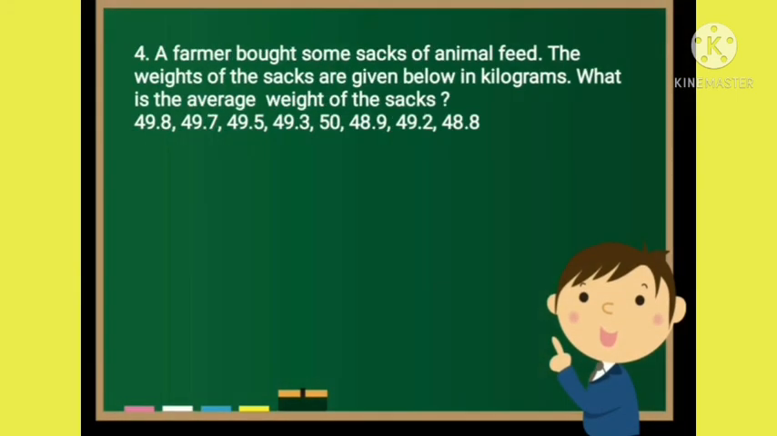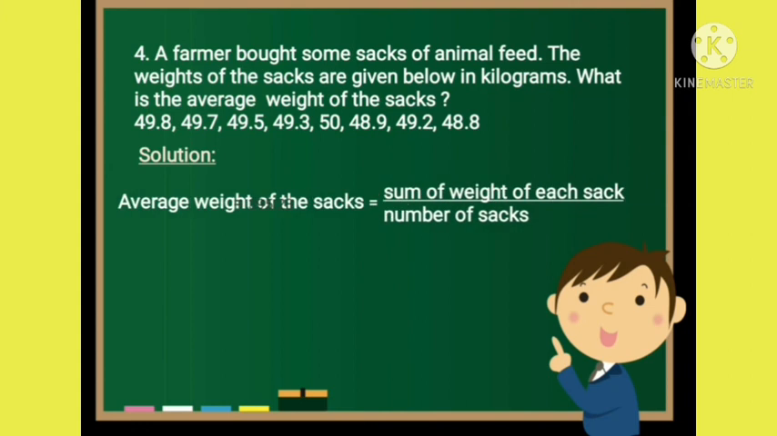Let us see the fourth sum. A farmer bought some sacks of animal feed. The weights of the sacks are given below in kilograms. What is the average weight of the sacks? The weight of the sacks given is 49.8, 49.7, 49.5, 49.3, 50, 48.9, 49.2, 48.8. Let us solve it now.